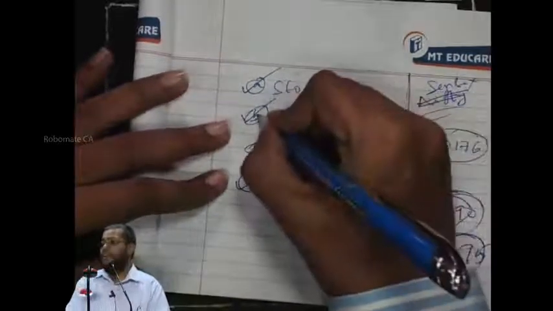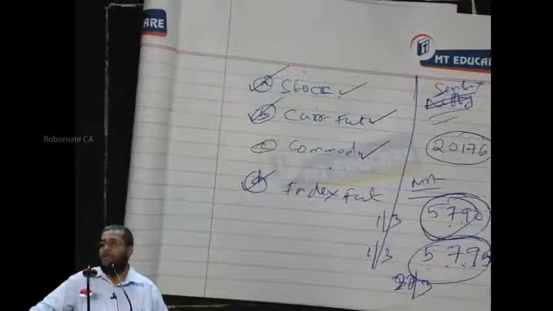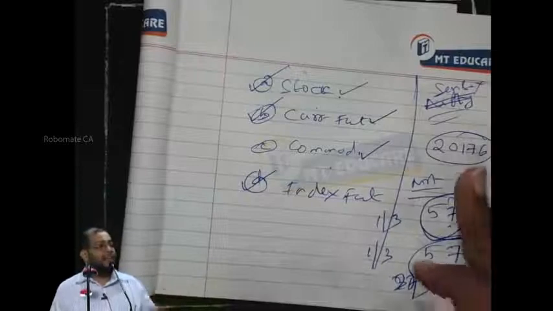So delivery is there for commodity futures. All others are now only on a cash settlement basis.